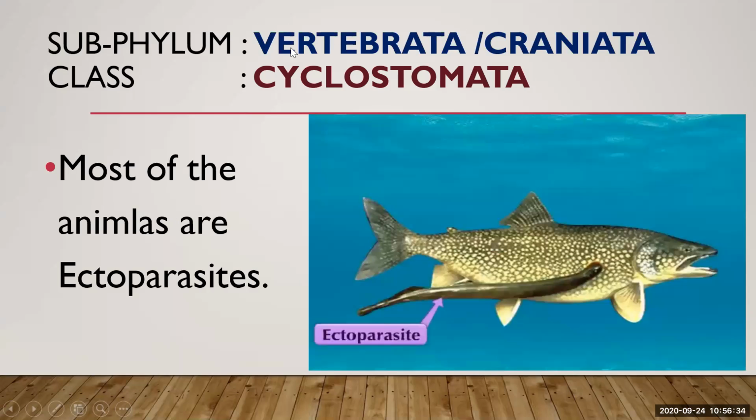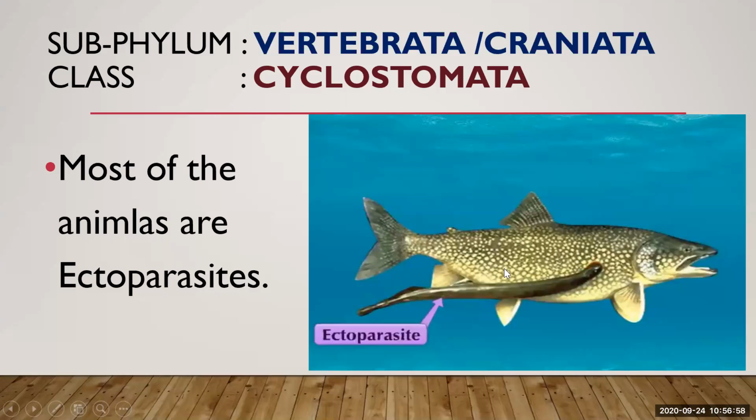Then most of the animals are ectoparasites. Ecto, I told you, ecto means outside or outer, and parasite means an organism which is dependent on another organism for nourishment. So ectoparasite means an organism which is dependent on the host, but not inside.